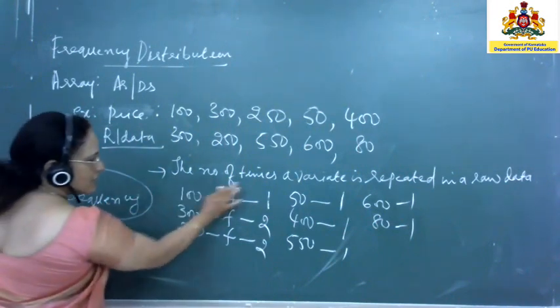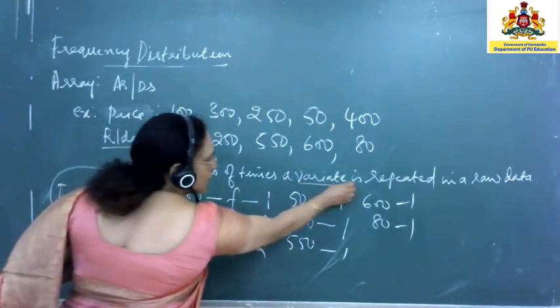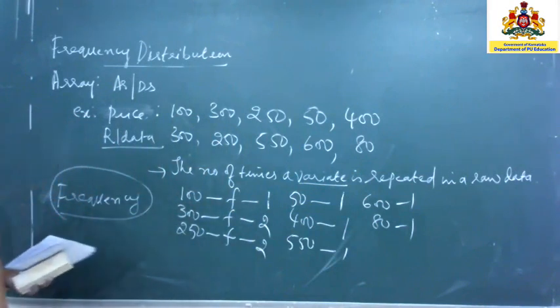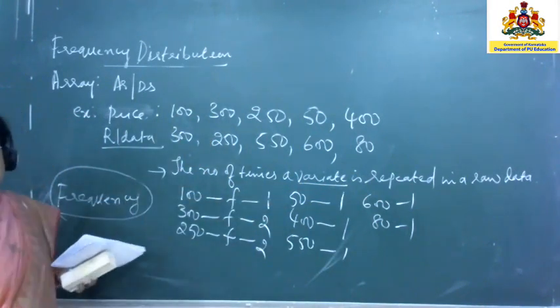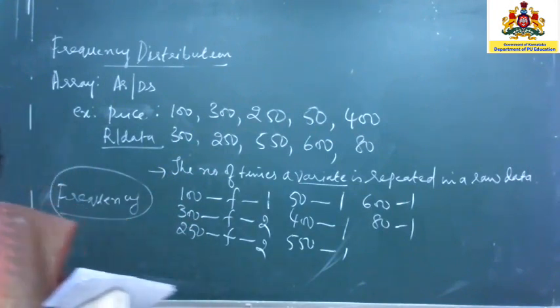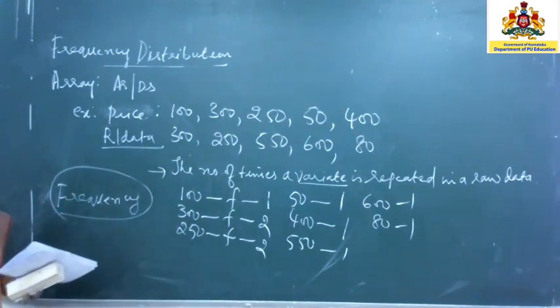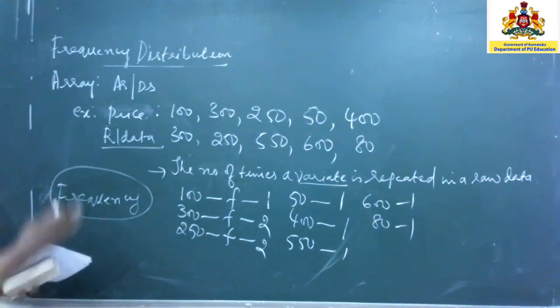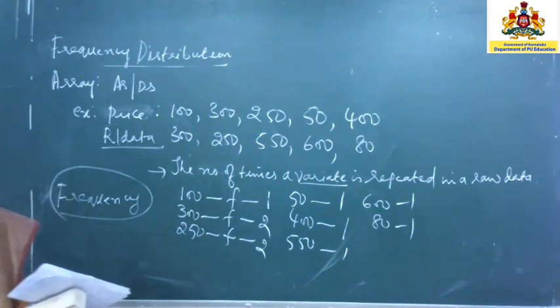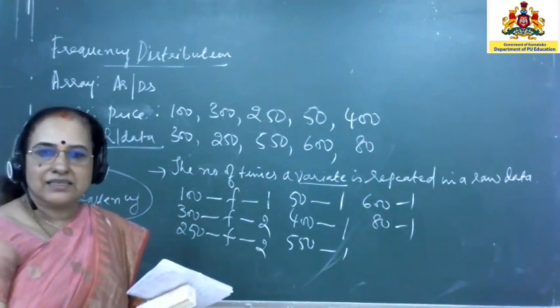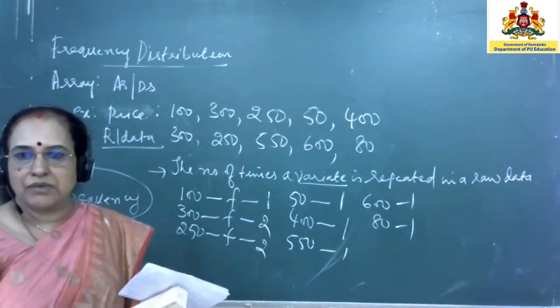See, frequency refers to the number of times a variate is repeated in a raw data. Now suppose, because it is only 10 observations, I am able to do it like this. In case you have about 50 observations, sometimes you get problems with at least 25 observations. Marks of students in a class, so 50 observations will be there.